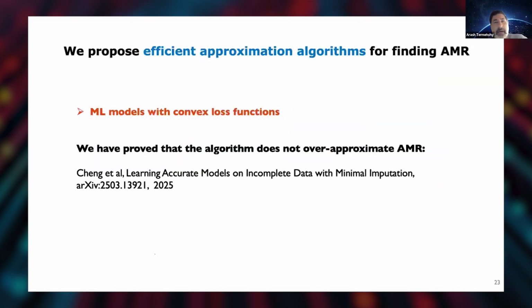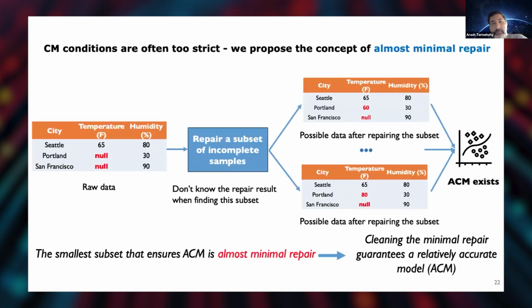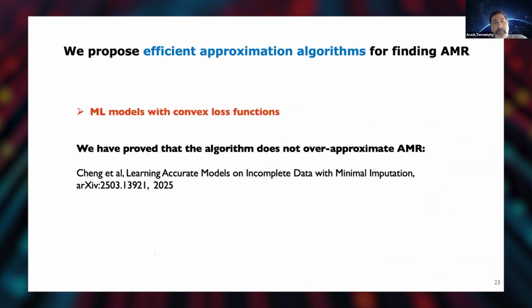Again, algorithmically, it's also very challenging. It's also NP-hard because the minimal repair is NP-hard. Algorithmically it's challenging because you have to go over all the subsets of data, figure out if you repair them, then materialize all possible repairs for that partially repaired data set, and then check if an approximately certain model exists.